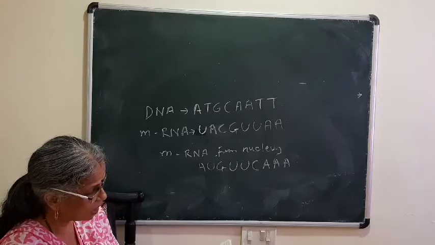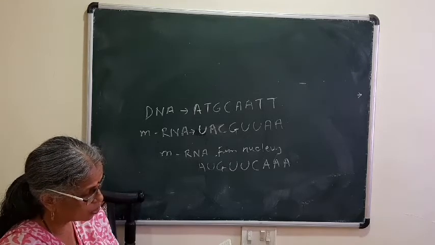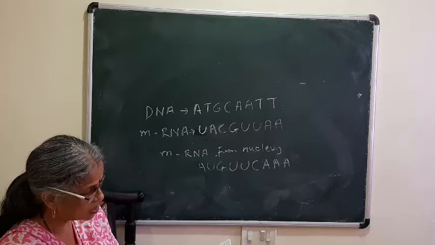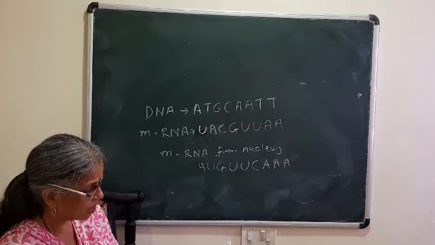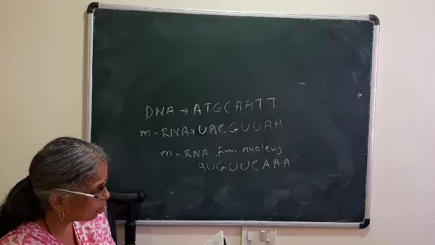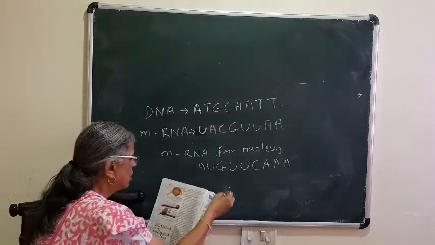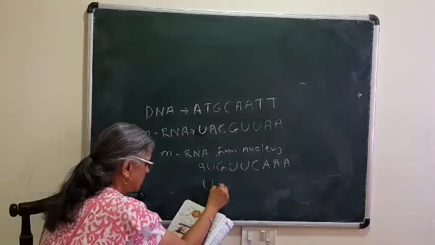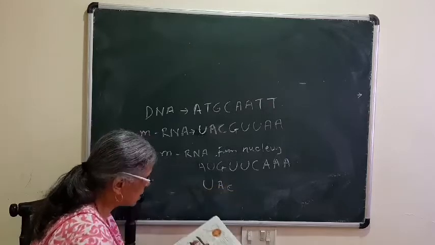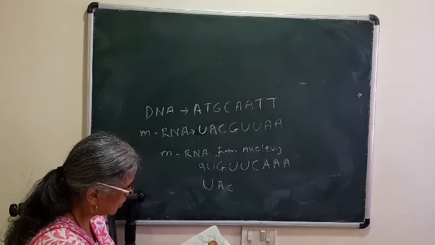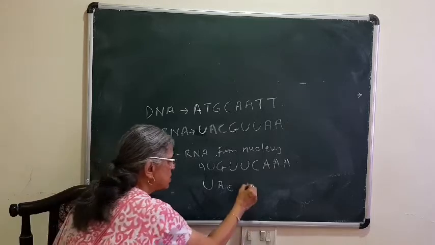So these are tRNA inside the ribosome. And what is the triplet codon on that? So on one they have given the triplet codon UAC, and on second they have given the triplet codon as AAG.